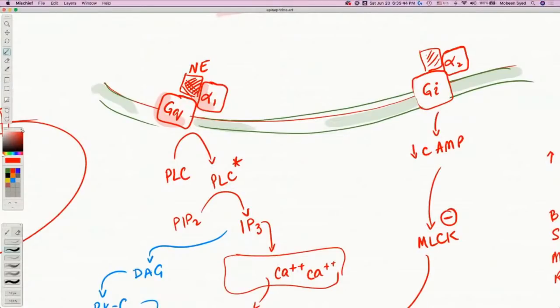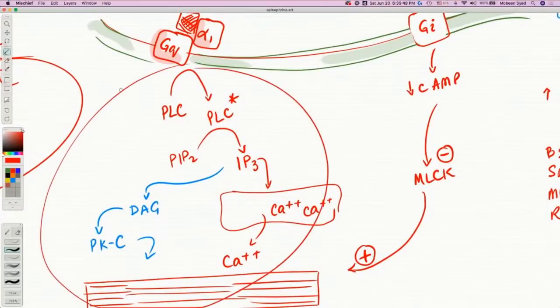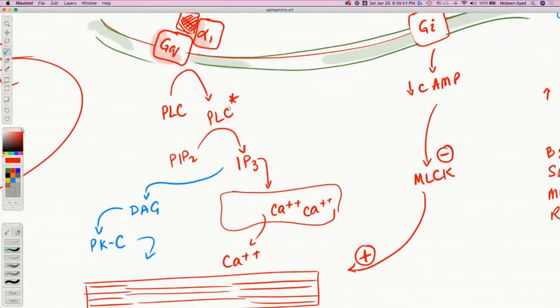When the norepinephrine comes here and connects with them, that causes, if you see here, this is inside of the cell, phospholipase C, PLC protein, to become active.